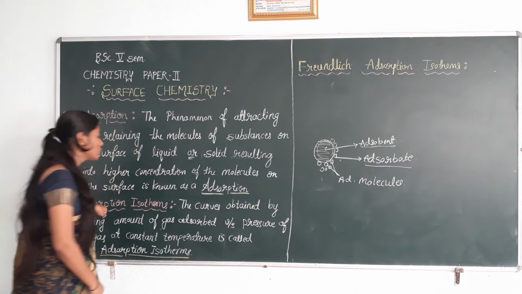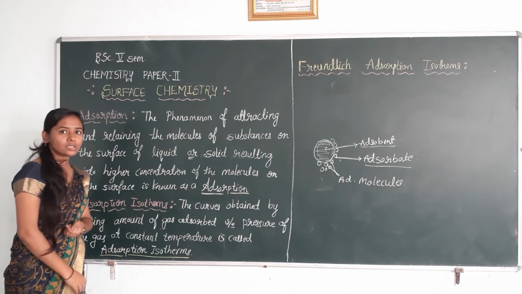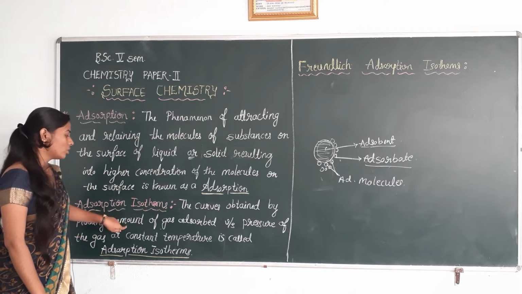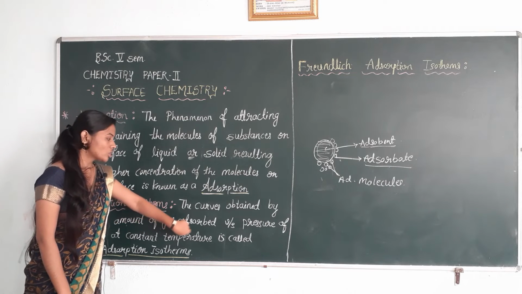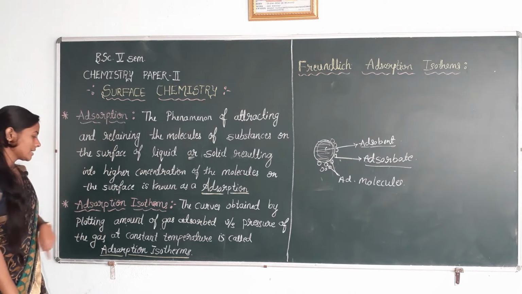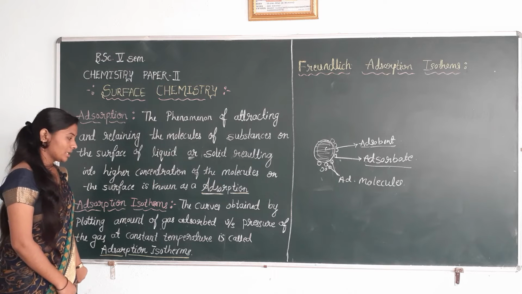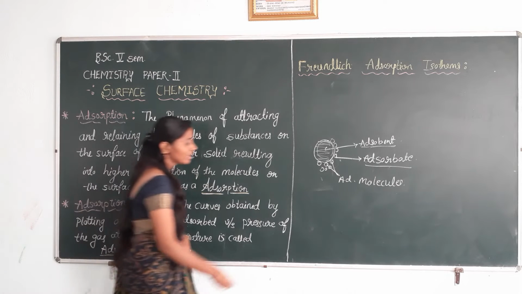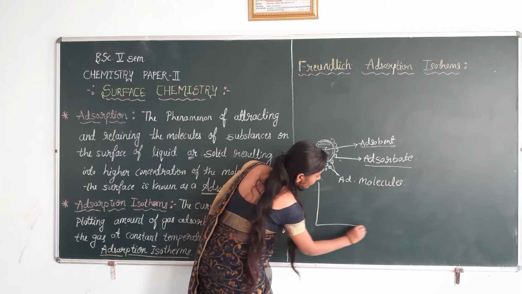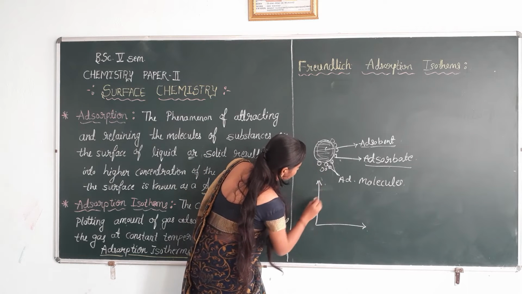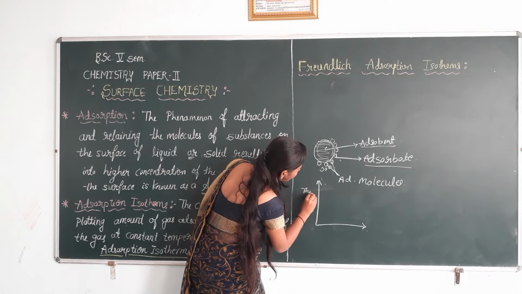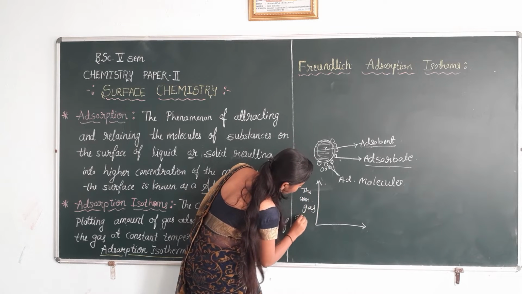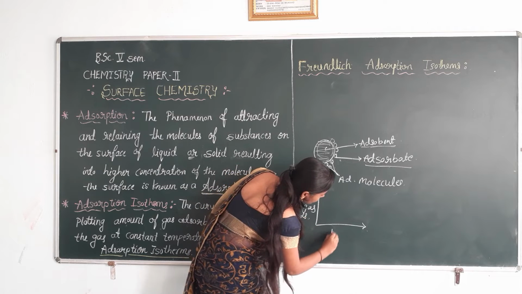Next, adsorption isotherms. What is an adsorption isotherm? The curves obtained by plotting the amount of gas adsorbed versus the pressure of the gas at a constant temperature are called adsorption isotherms.